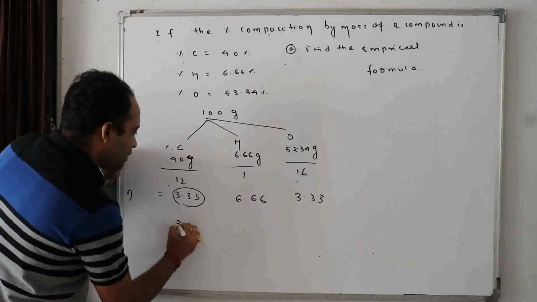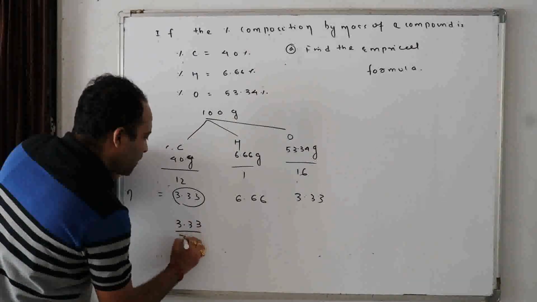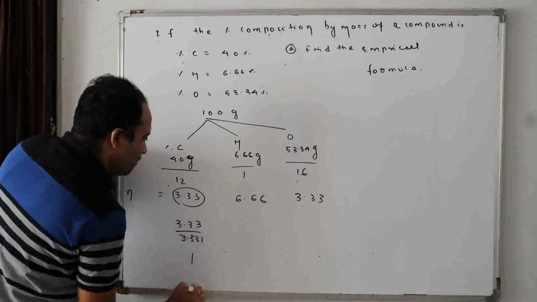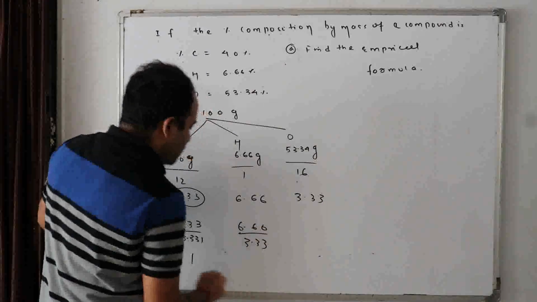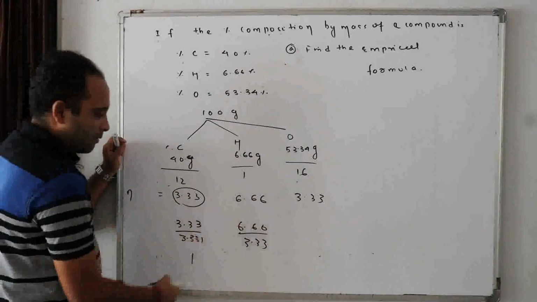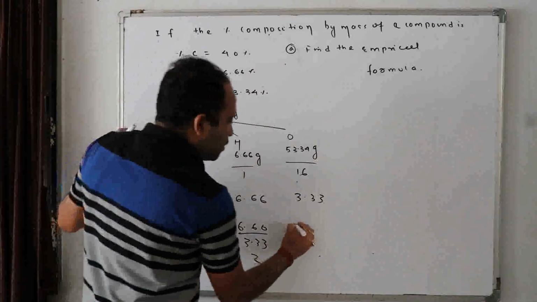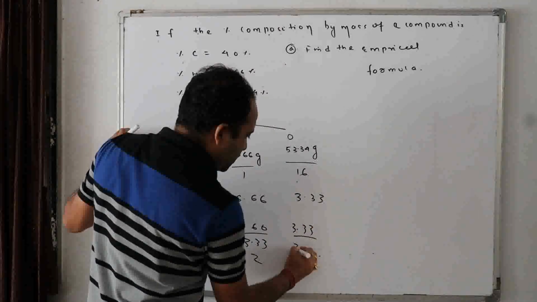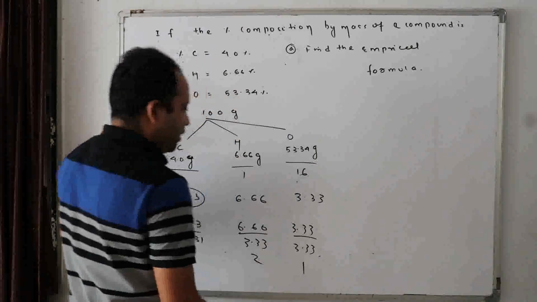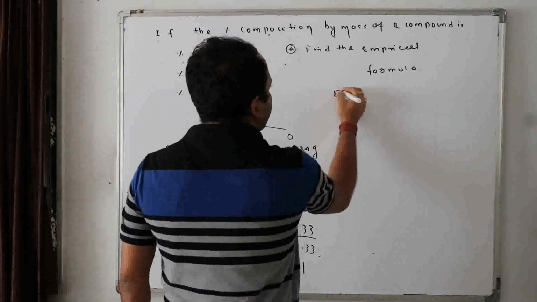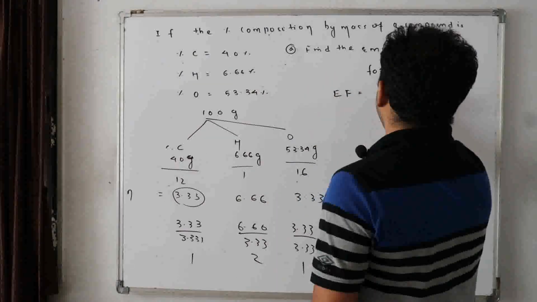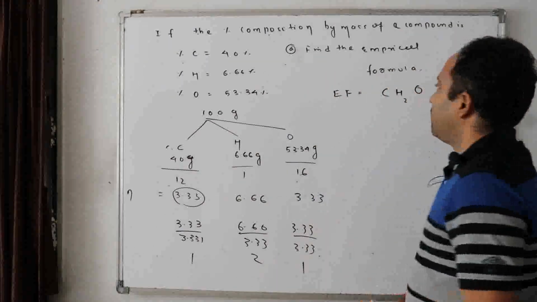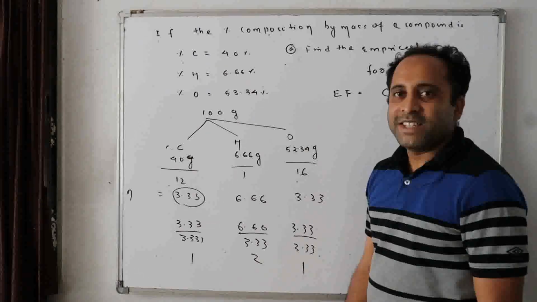Now divide it by everyone. 3.33 by 3.33 is 1. 6.66 by 3.33 is 2. 3.33 divided by 3.33 is 1. Now what is the empirical formula? The empirical formula is CH2O. Done. Was it easy?